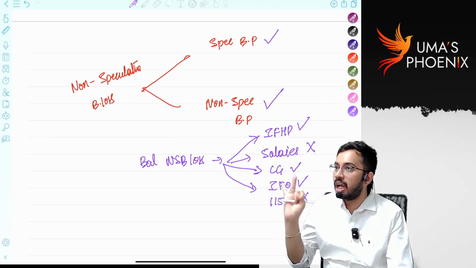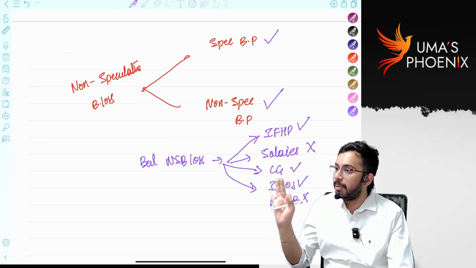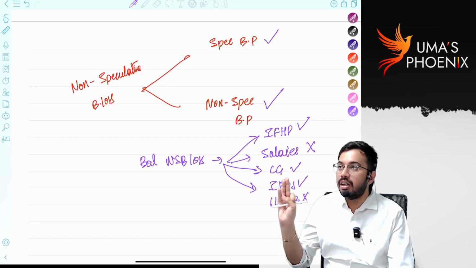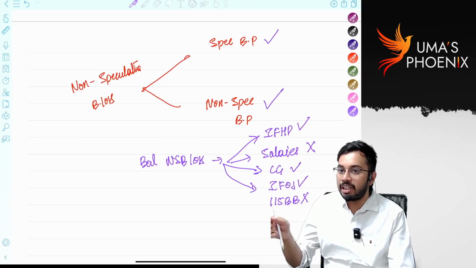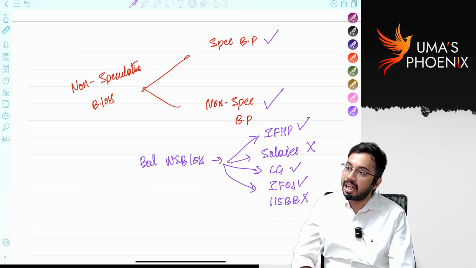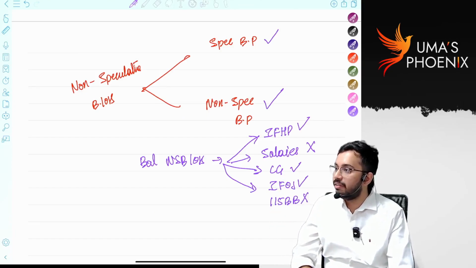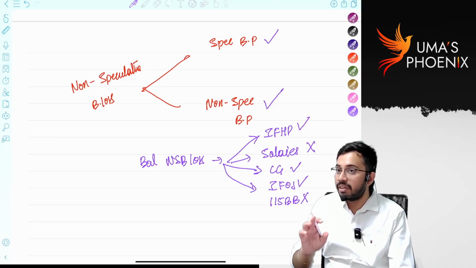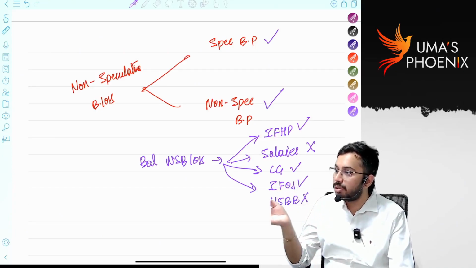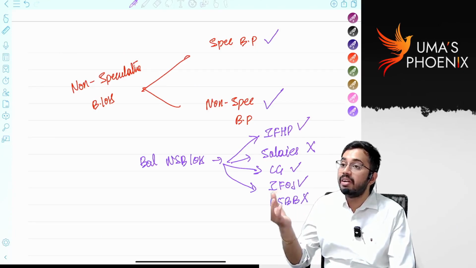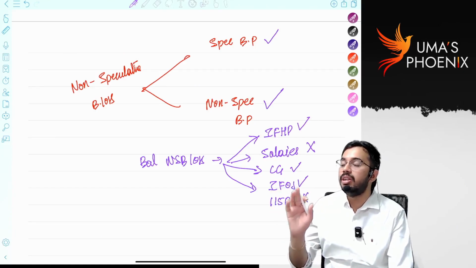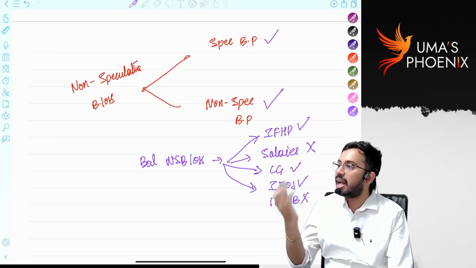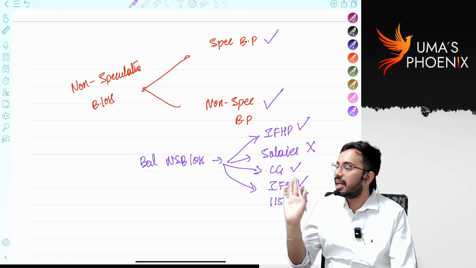Unabsorbed depreciation, unabsorbed capital expenditure on scientific research, unabsorbed family planning expenditure. These three expenses are eligible for intra-head set-off and for inter-head set-off except salary and winnings. Otherwise, they will be carried forward to subsequent years. Even in subsequent years, these three are eligible for intra-head as well as inter-head set-off.